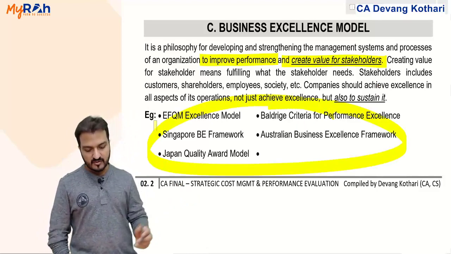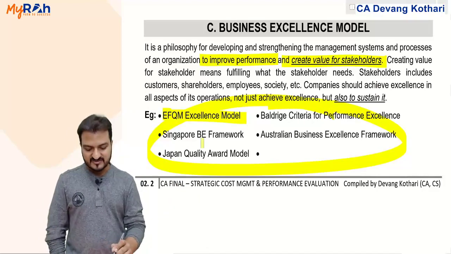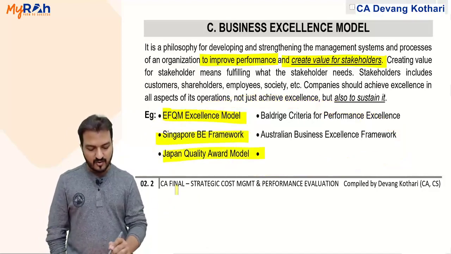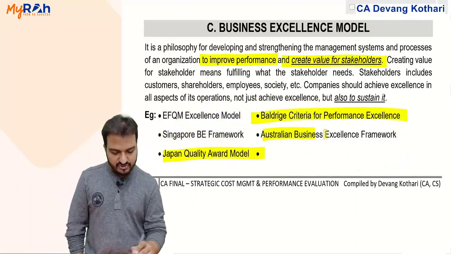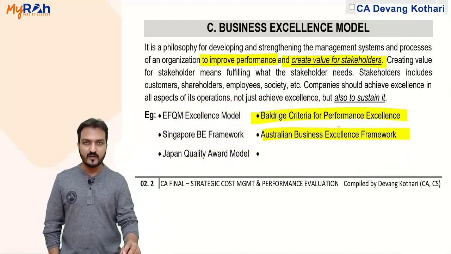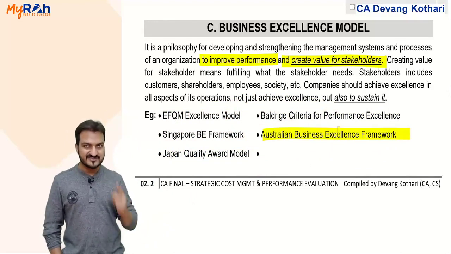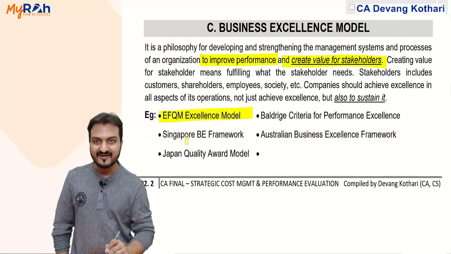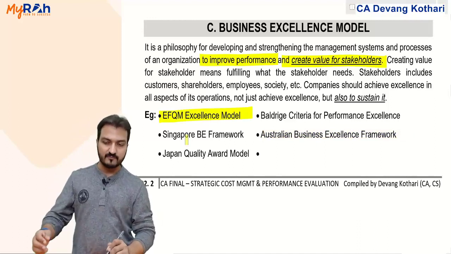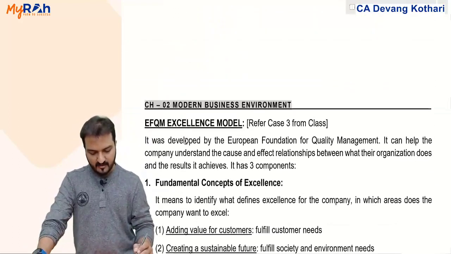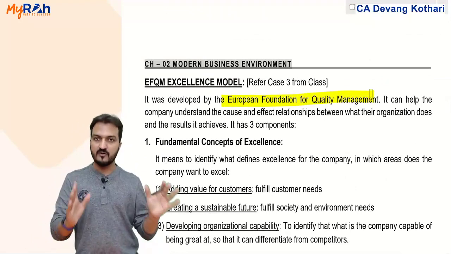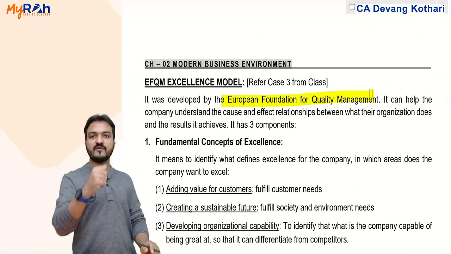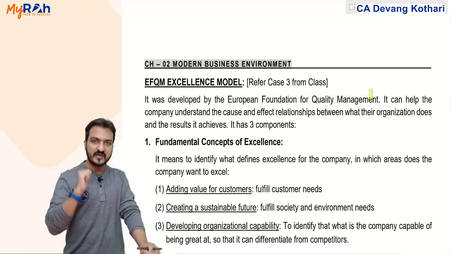These are the 5 models: EFQM model, Singapore BE model, Japan Quality Award Model, Baldrige Criteria for Performance Excellence, and Australian Business Excellence Framework. Out of these 5 models, only one model we describe in detail, that is EFQM model. What is EFQM? EFQM is European Foundation for Quality Management. This full form is not given in your theory, you'll find it in the case study.